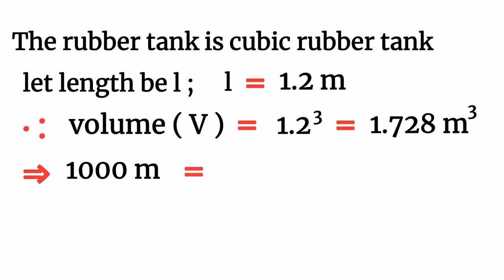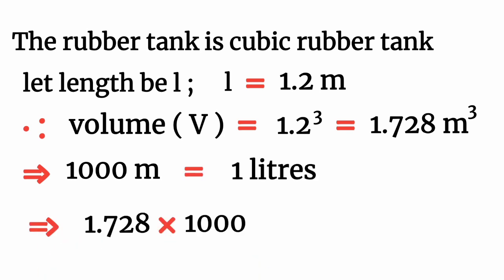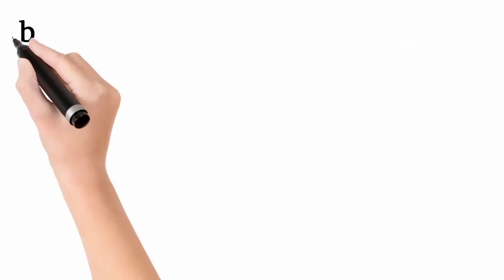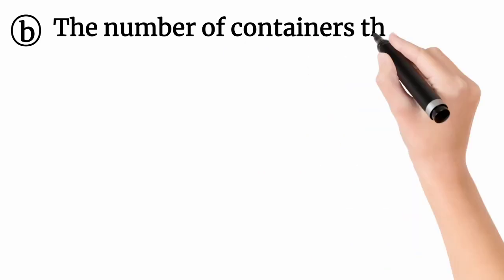By convention, 1000 meters cube is 1 liter, and so we times by 1000 and get 1728 liters.